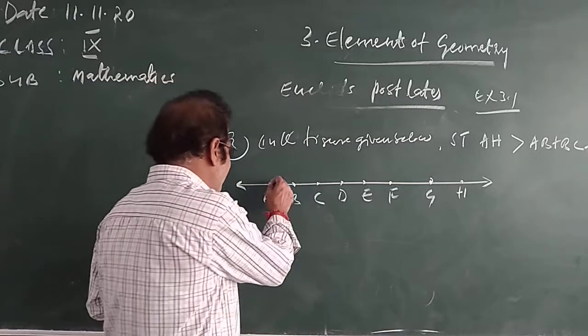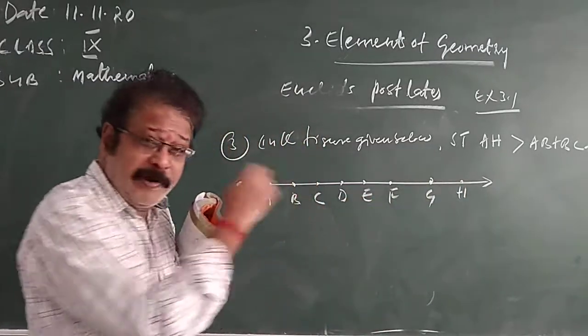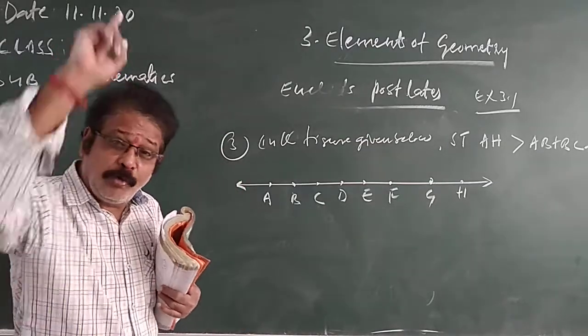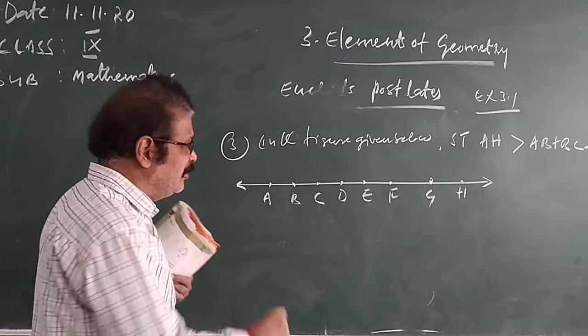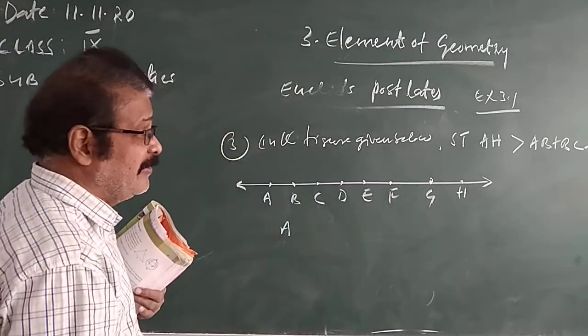AH is the whole part. The first point on the line is A, the end point is H, and between A and H many points are marked. Already I told that the whole is always greater than its part. So AH is greater than AB plus BC plus CD.